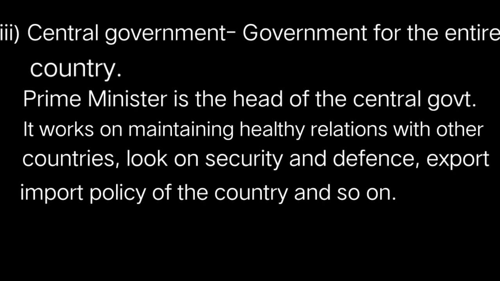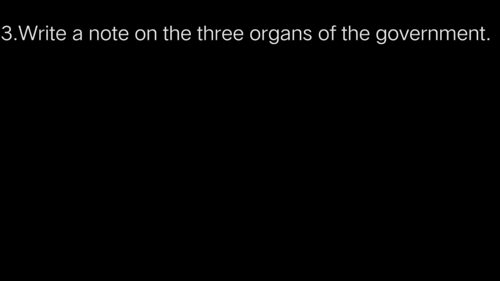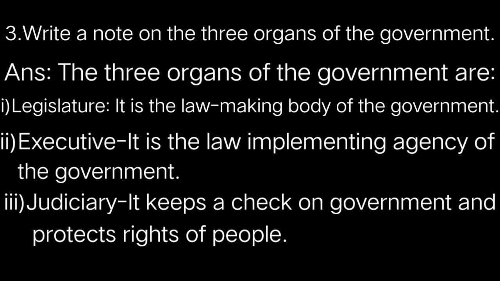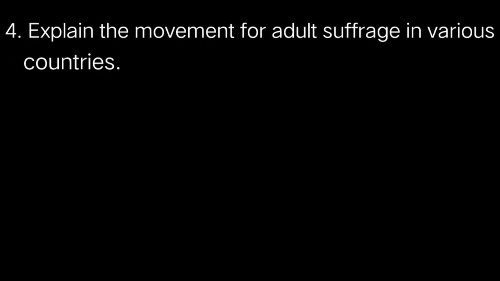Moving on to the next question. That is question number 3. Write a note on the 3 organs of the government. Answer, the 3 organs of the government are number 1 legislature, it is the law-making body of the government. Number 2, executive, it is the law implementing agency of the government. Number 3, judiciary, it keeps a check on government and protects the rights of the people. So these are the 3 organs of the government. Clear?